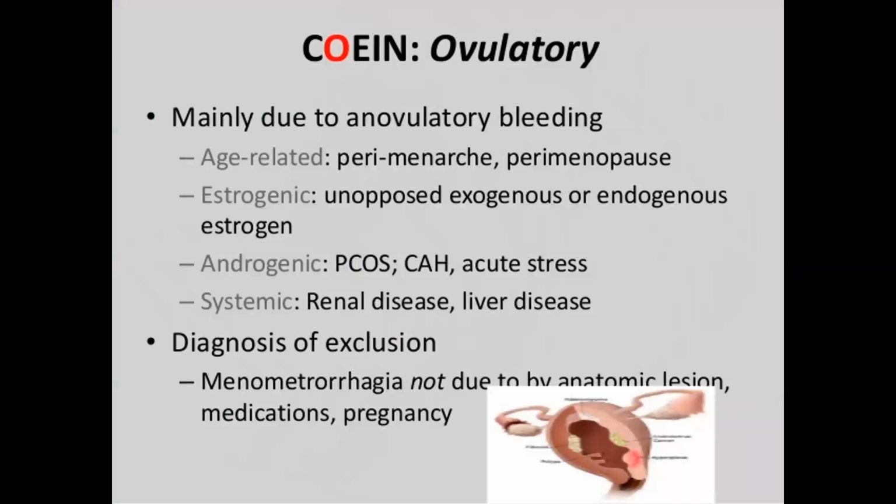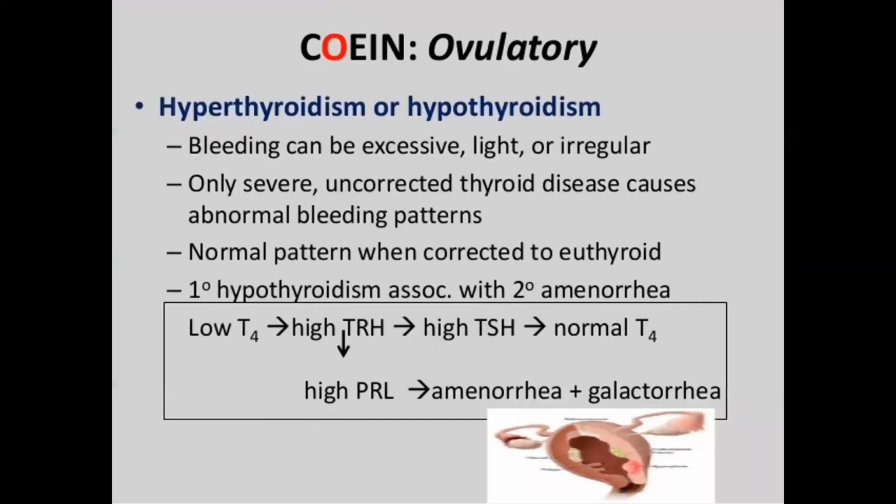Then in hypothyroidism also, in hypo and hyperthyroidism also, they will have anovulatory cycles. How it will cause anovulation means high levels of thyrotropin-releasing hormone cause high levels of prolactin. So this hyperprolactinemia will lead to anovulation.